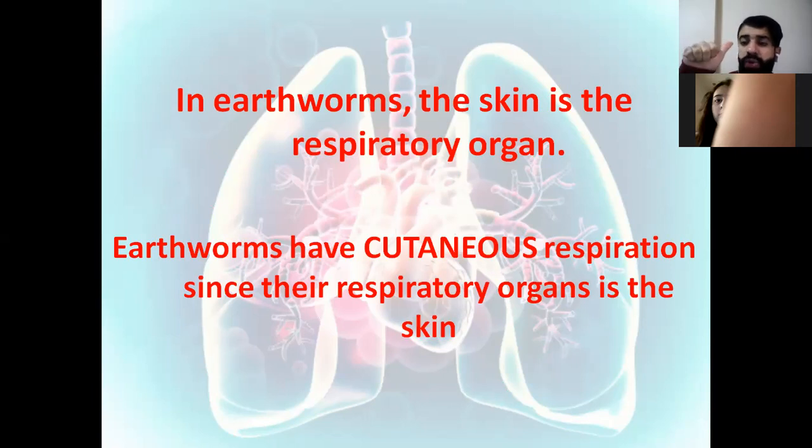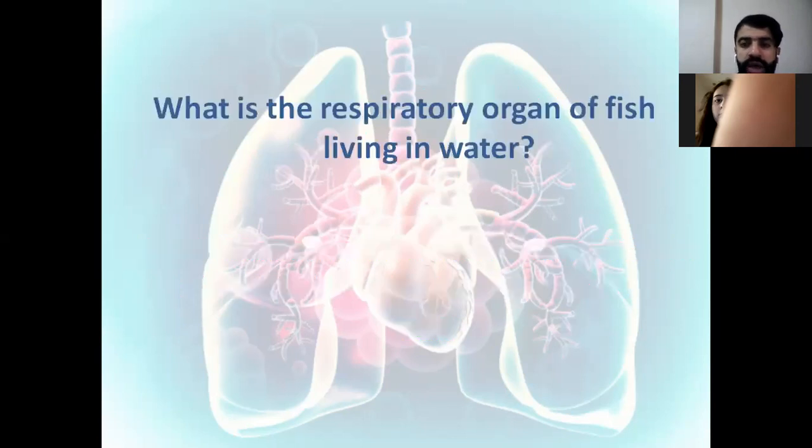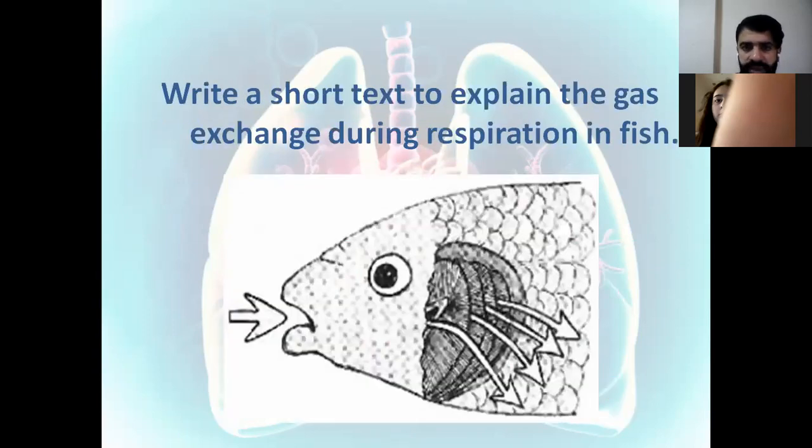The first one is called the pulmonary, where the lungs are the respiratory organ. The second is called the tracheal, where we have the trachea as the respiratory organ. It's found in insects. And the third type of respiration is called the cutaneous respiration, where the skin is the respiratory organ. So what is the respiratory organ of fish? It's the gills, as we said before.